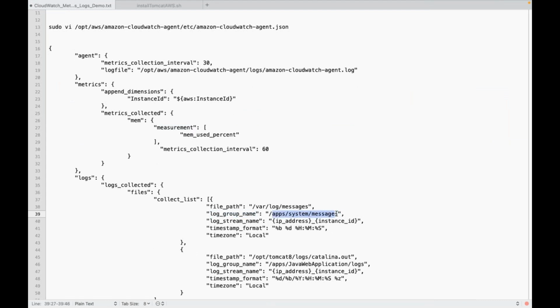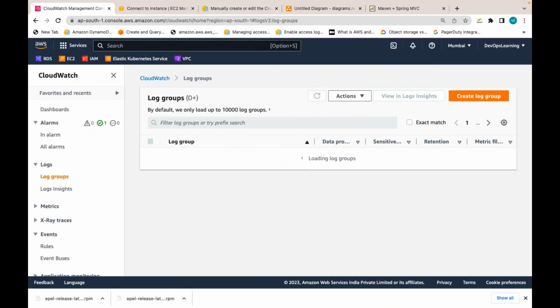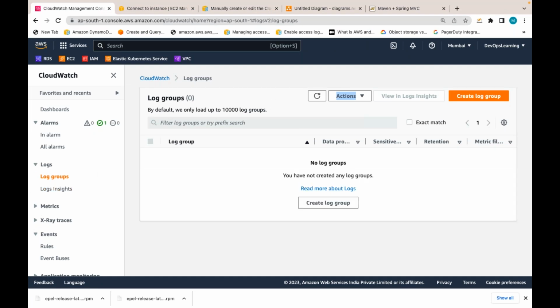If there is no group already with this name, it will create one. If there is already a group, it will create a log stream under that group. If there is already a log stream with that name also, it will append the logs to this log stream. So that will be created, but based on the interval, it will take some time. Let's wait.